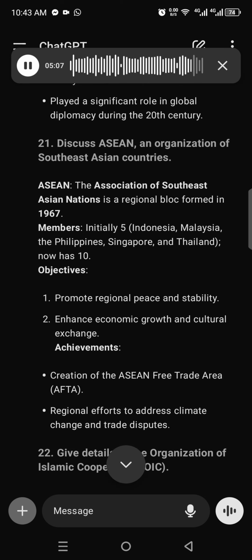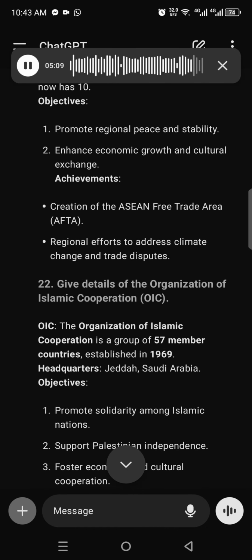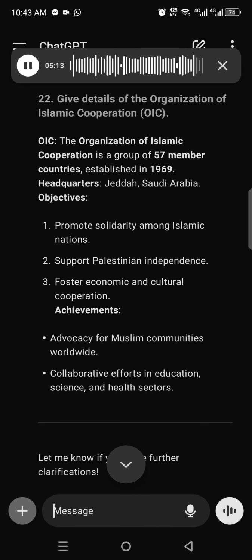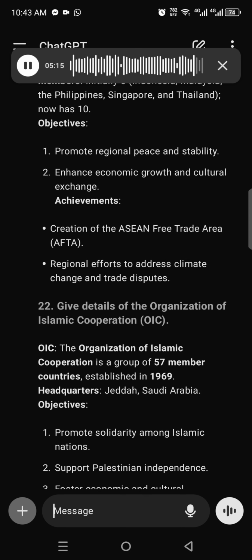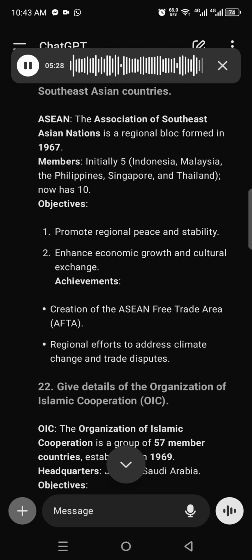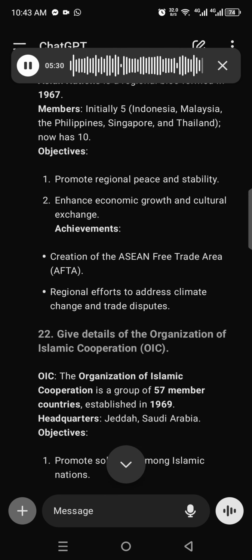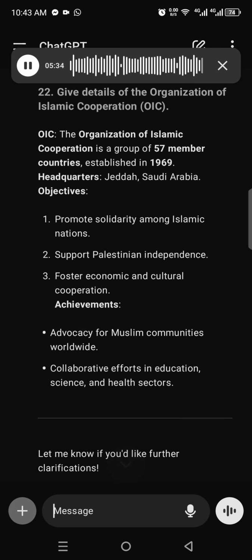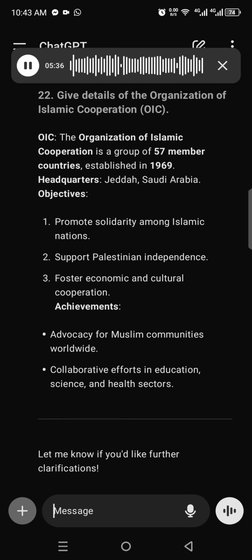22. Give details of the Organization of Islamic Cooperation. OIC. The Organization of Islamic Cooperation is a group of 57 member countries, established in 1969. Headquarters, Jeddah, Saudi Arabia. Objectives: 1. Promote solidarity among Islamic nations. 2. Support Palestinian independence. 3. Foster economic and cultural cooperation. Achievements: advocacy for Muslim communities worldwide, collaborative efforts in education, science, and health sectors.